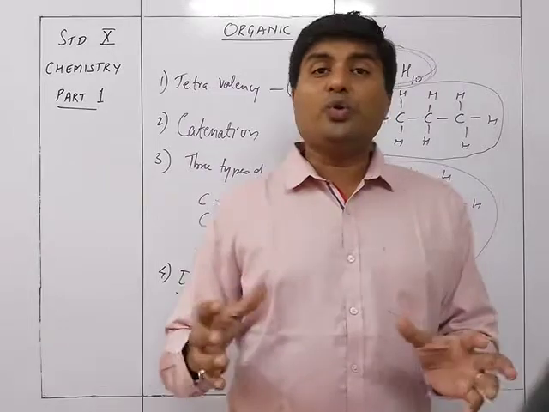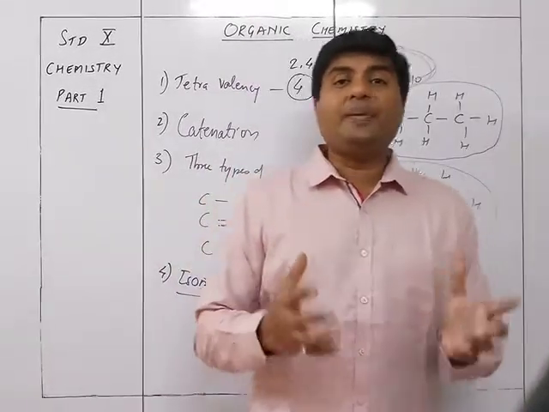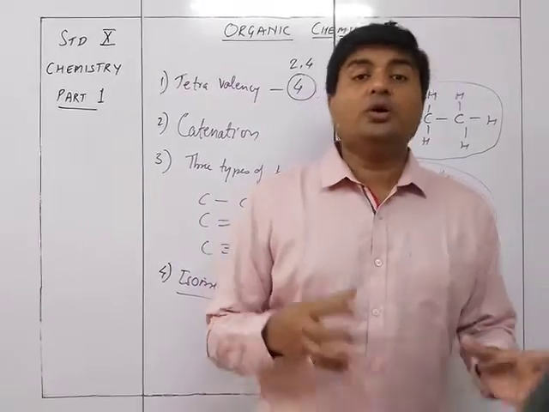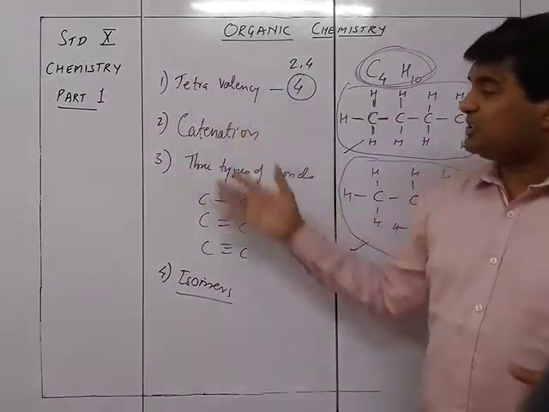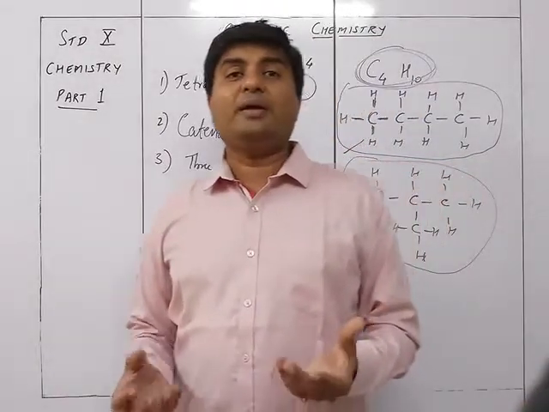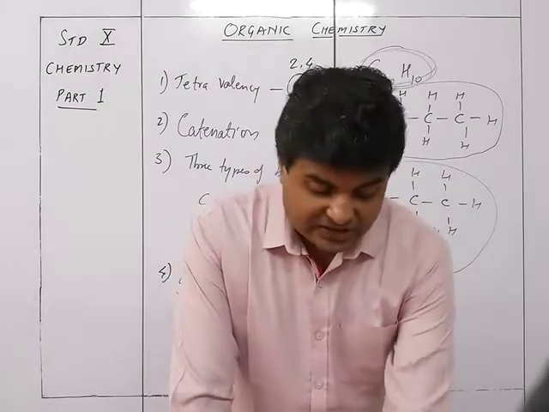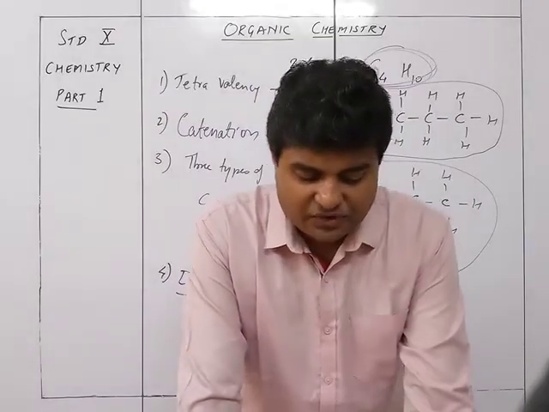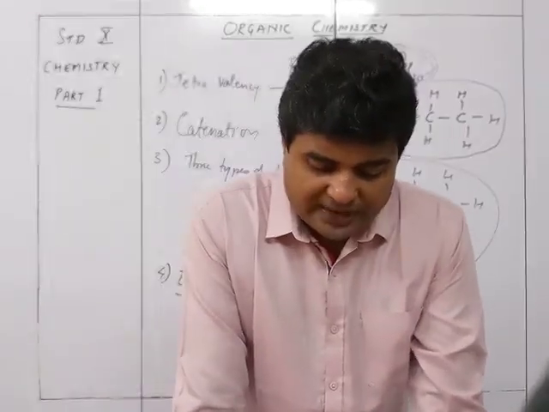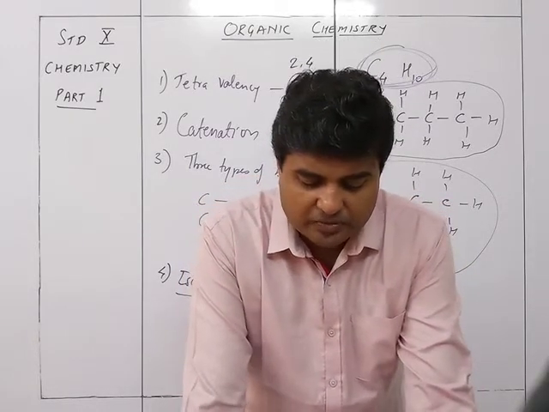People are able to do even a PhD in organic chemistry, so it's a complete branch by itself.